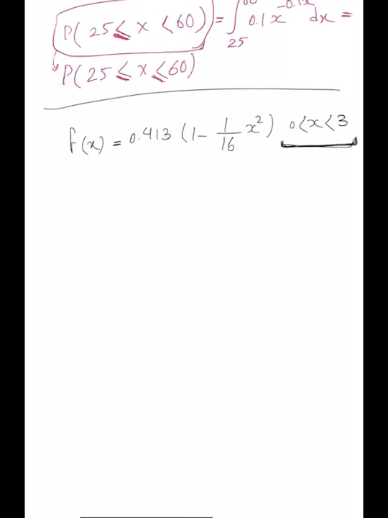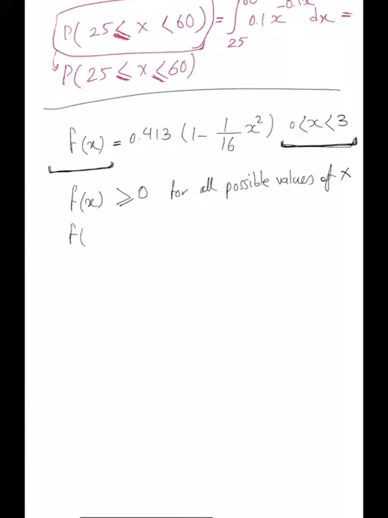So if I want to check if this is a correct probability density function, then I have to make sure that f of x is greater than or equal to 0 for all possible values of x. And is this the case here?